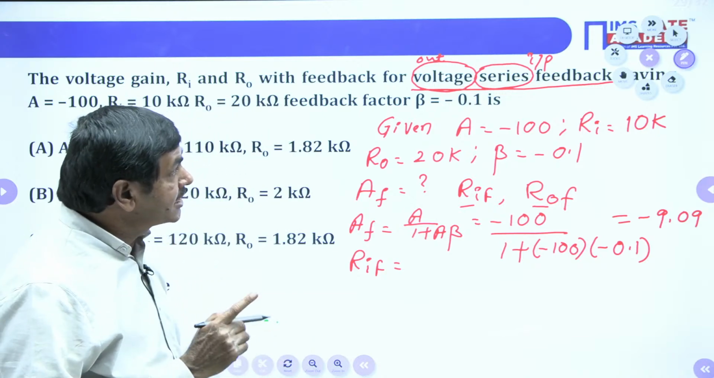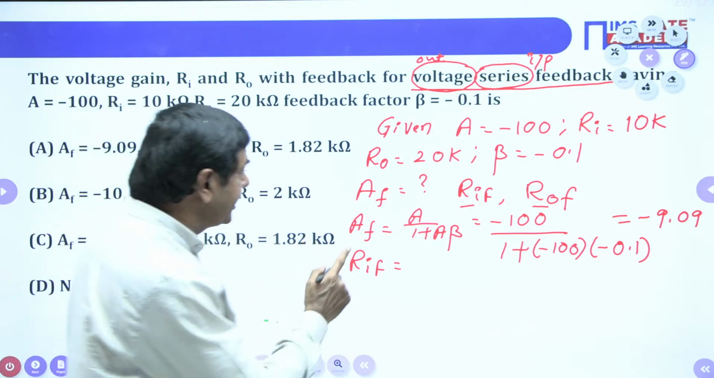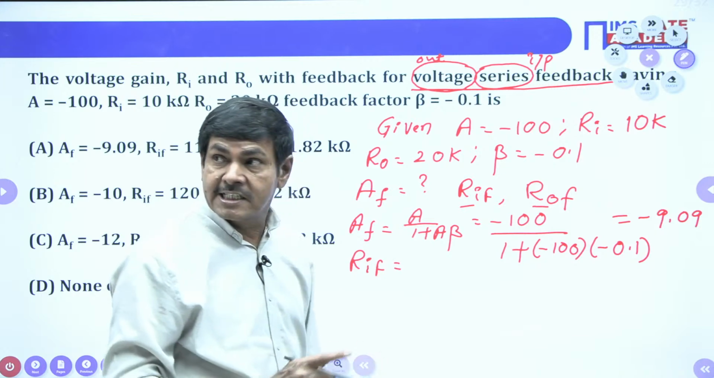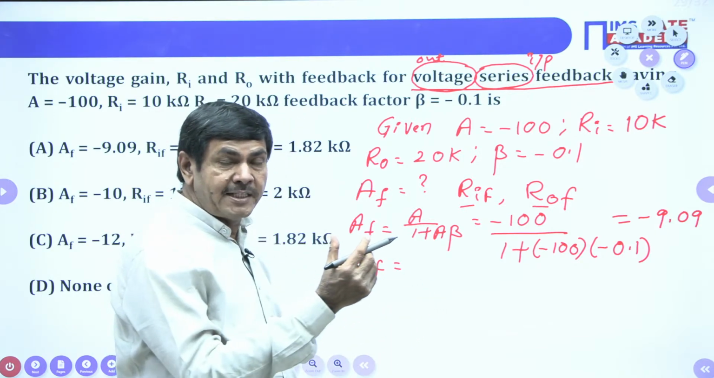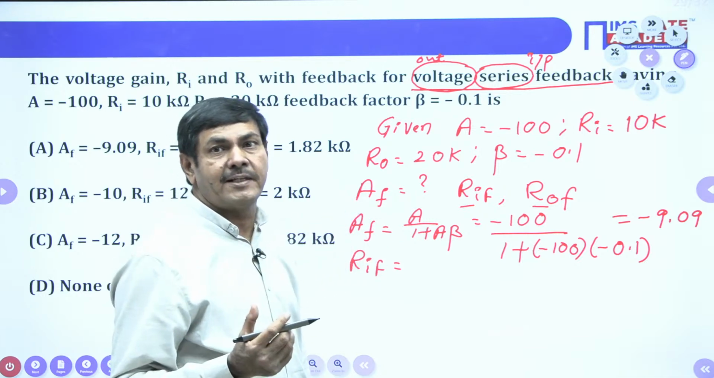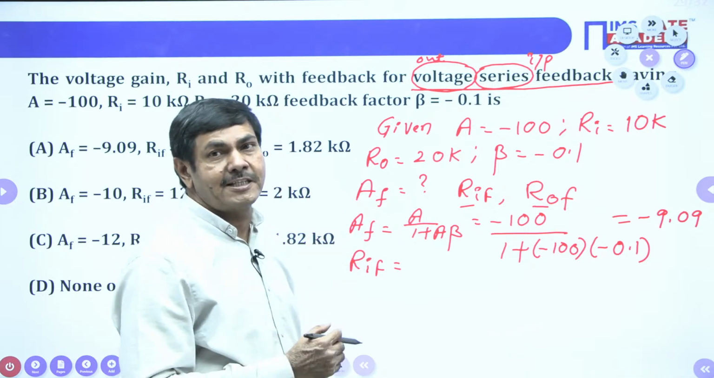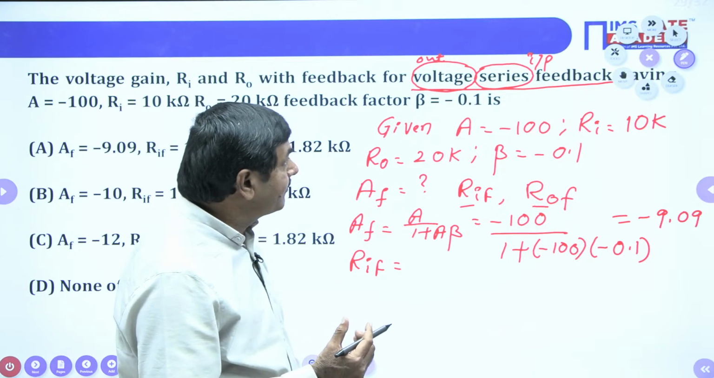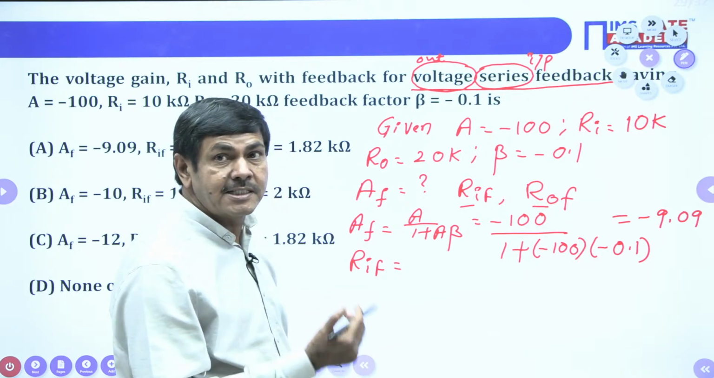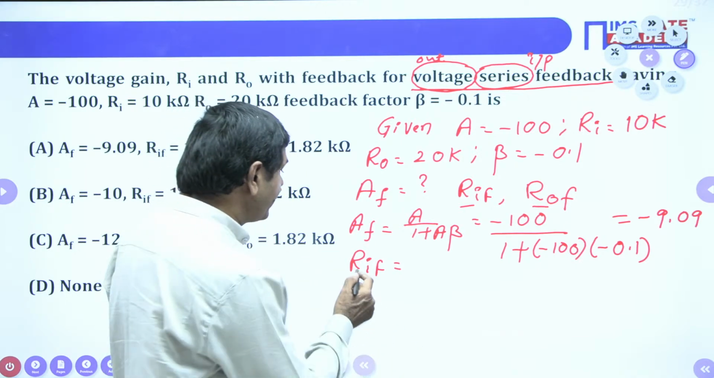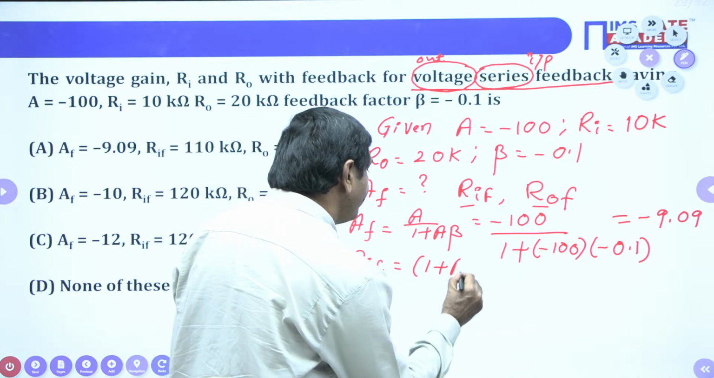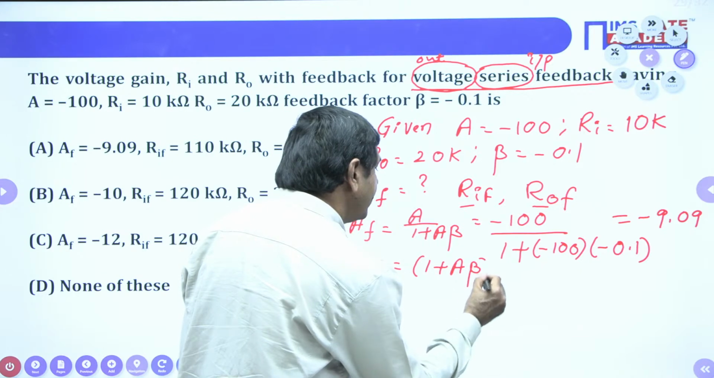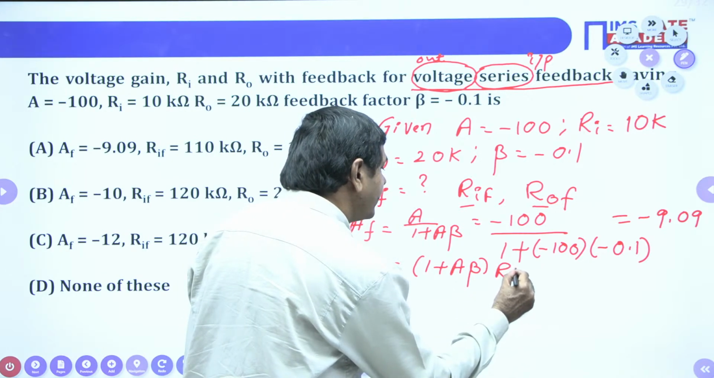Anyhow, in the problem it is given series. Whenever it is given series, 100% total resistance will be increased only now. Increased means it is multiplied by the scale factor or divided by the scale factor? Must be multiplied by the scale factor. In the series connection, resistance must be increased. That is why RIF, I can take 1 plus A beta times Ri.